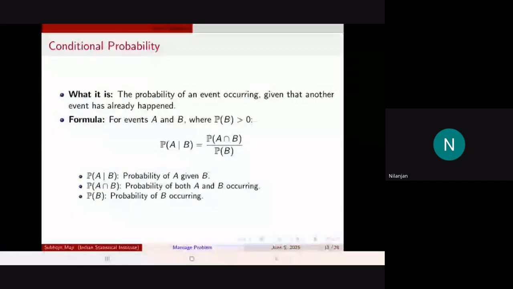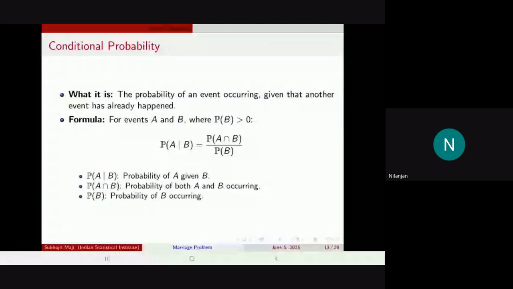So the formula goes like this. For A and B, there are two events. Now event B must lie in the sample space. I think we have done it in the probability tutorials that if an event B is in the sample space, then it has some probability greater than zero.